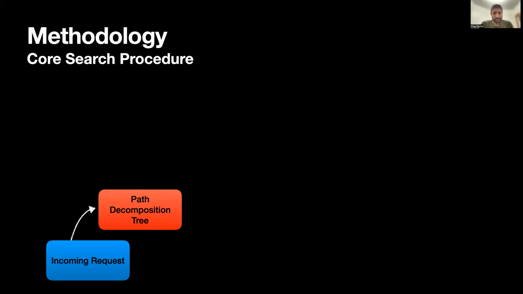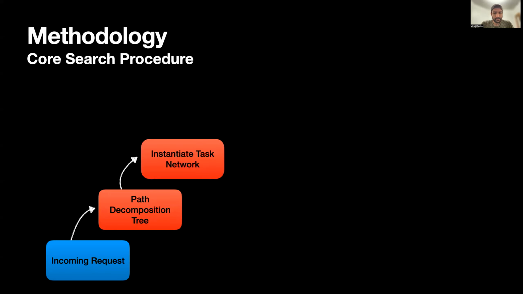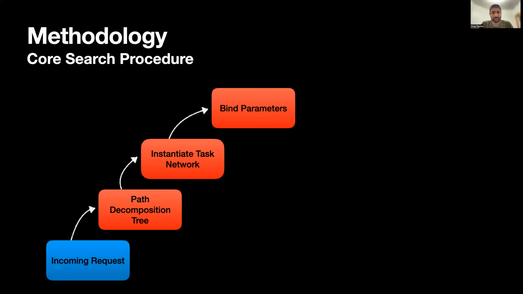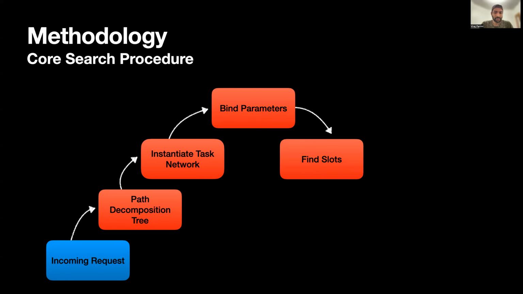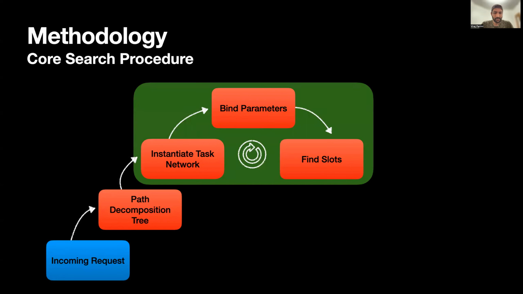For each such decomposition, a task network is instantiated that is tied with an underlying STN and composed of the tokens that correspond to the high-level tasks. This task network forms a fundamental structure with which we first ground the unassigned variables and then utilize it to search for slots on the required resource timelines where the instantiated tokens can then be feasibly inserted. This process is then repeated for all the other alternative decompositions enumerated via the path decomposition tree.